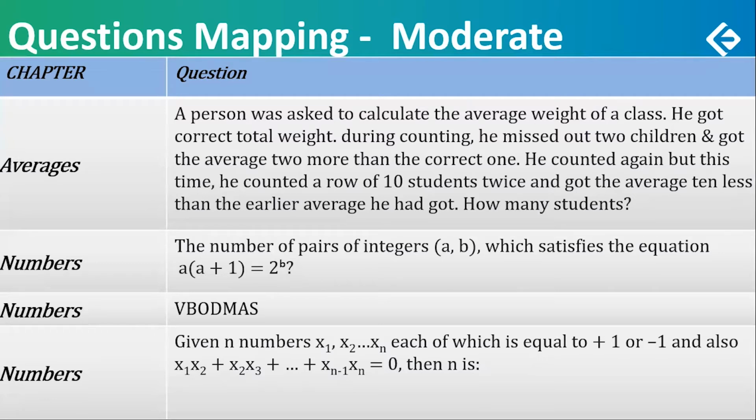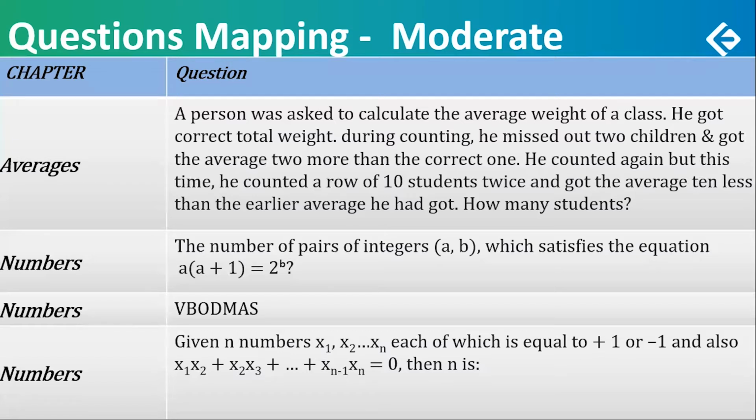An easy question on BODMAS ideally. But what made it difficult is usually the V of BODMAS. The V of BODMAS has been quite long forgotten sort of. V stands for the vinculum, a bar over the numbers, and that V has the highest priority. Ideally a very easy question, but just putting it as moderate because of the vinculum V, BODMAS application.